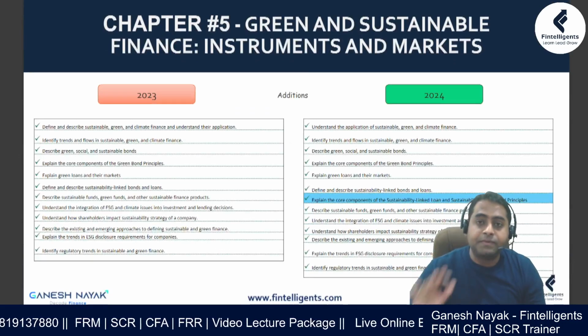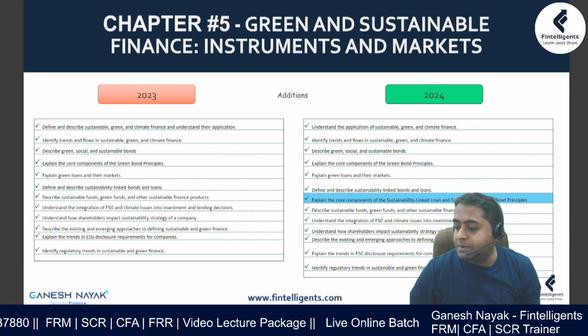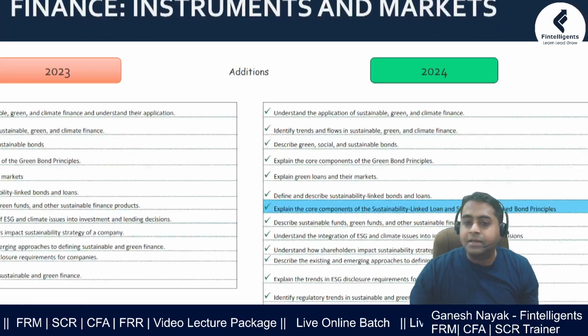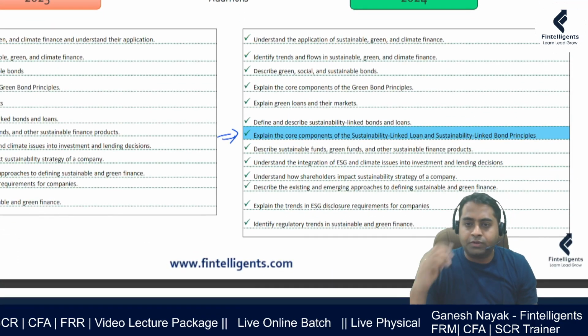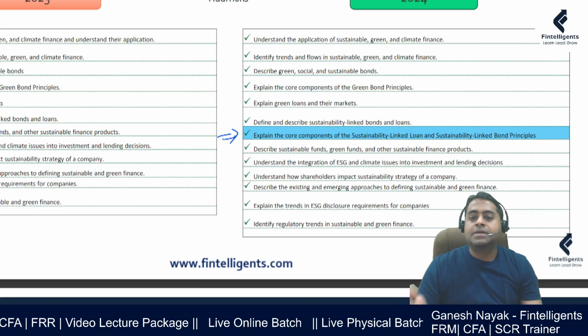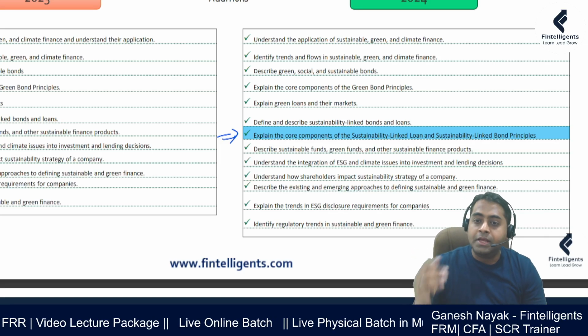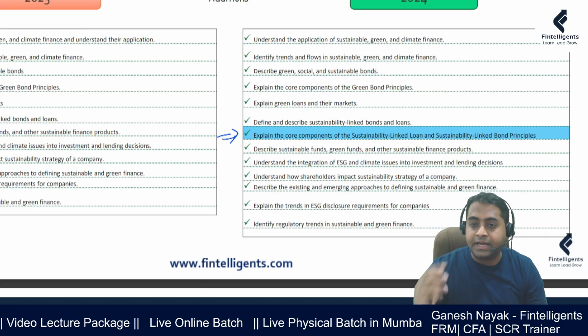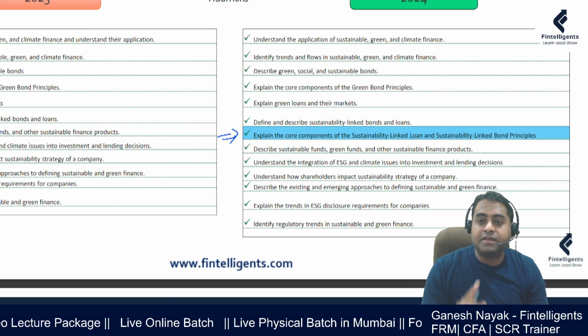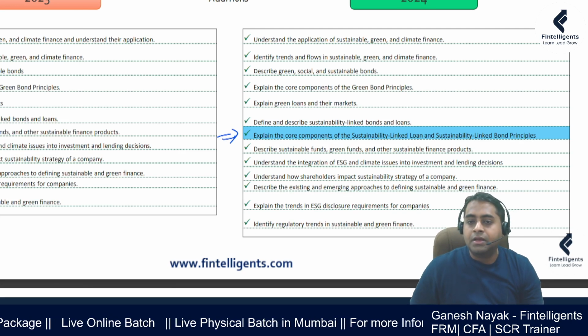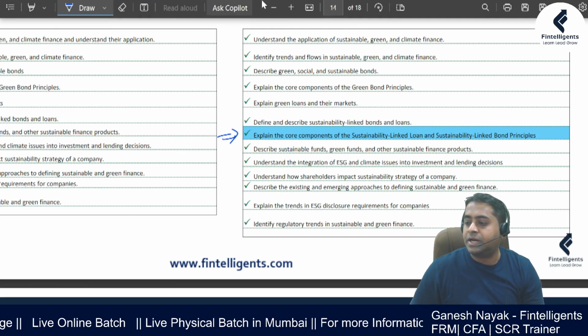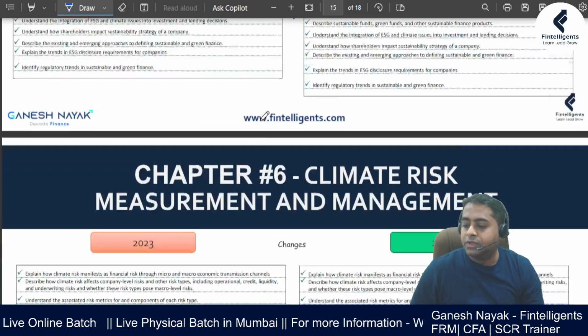Now for the fifth chapter, which is green and sustainable part, there has been one addition. Previously, if you look at the content of the exam, they were just giving you the introduction. In one paragraph they talked about what is a sustainability linked loan or bond. But in this case, they have got into more detail in the content itself. There was a case study which talked about the principles, but now they've got into more detail. So this is one new addition that is happening in this chapter.